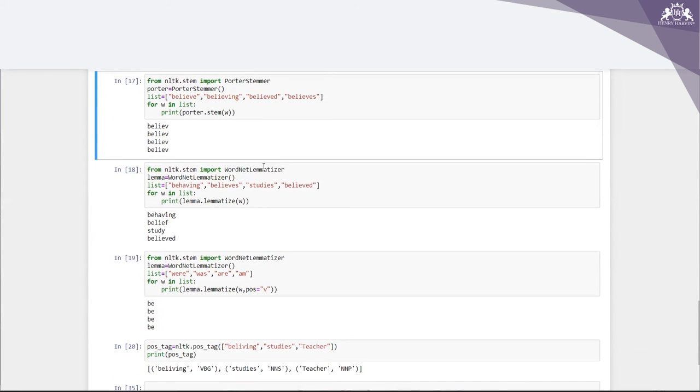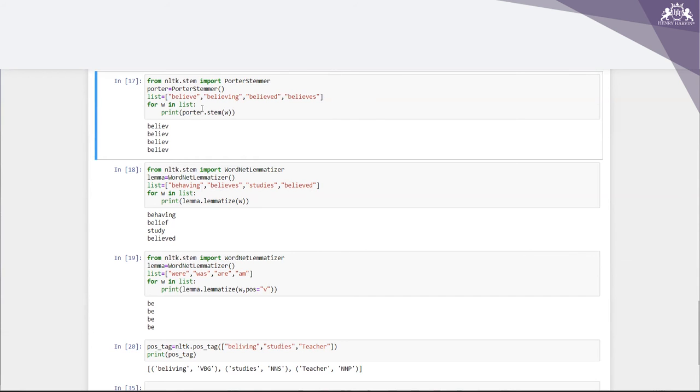Now with this WordNet lemmatizer, lemma is equal to WordNetLemmatizer, and this is the list: behaving, believe, studies, believes. For w in list, I'm printing lemma.lemmatize of this w, right? So what is the difference we can see over here?